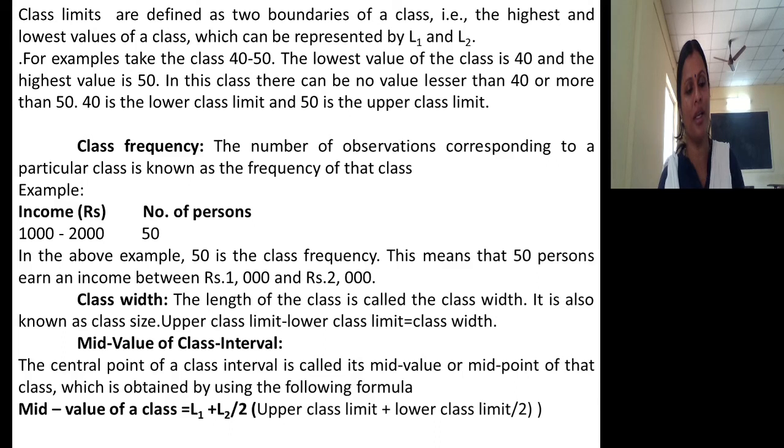It means how many students there are who belong to the weight of 50 to 60 kgs. That indicates class frequency. Class width is nothing but the length of the class, which can be calculated by deducting the lower class limit from the upper class limit. So upper class limit minus lower class limit is equal to class width. What is the mid value? The central point of a class interval is called the mid value or midpoint of that class, which is obtained by using the formula lower class limit plus upper class limit divided by 2, or you can use upper class limit plus lower class limit divided by 2. Whichever way, you will arrive at the mid value.